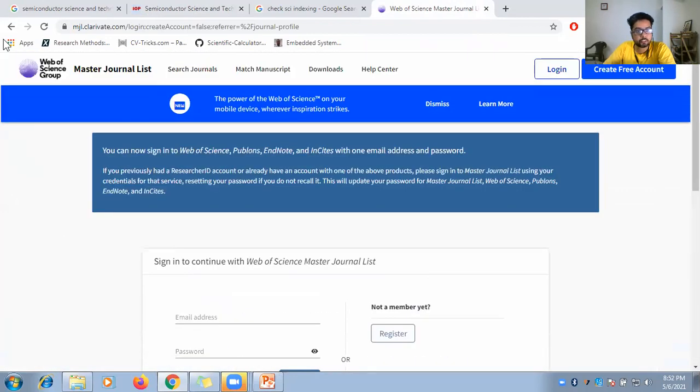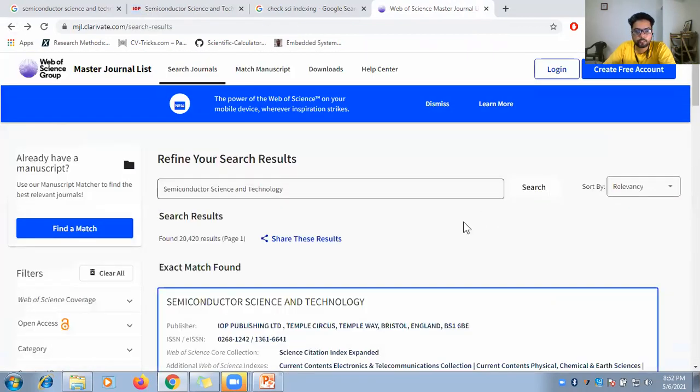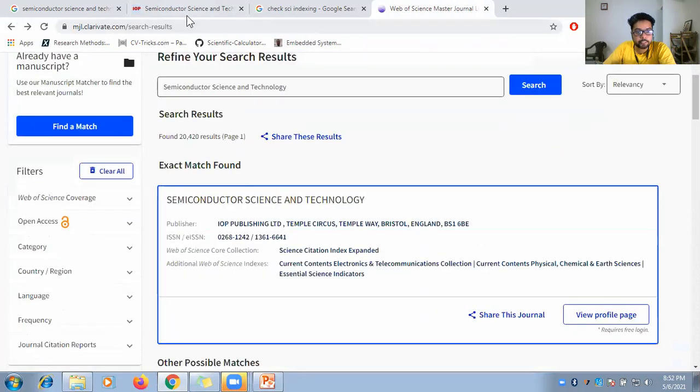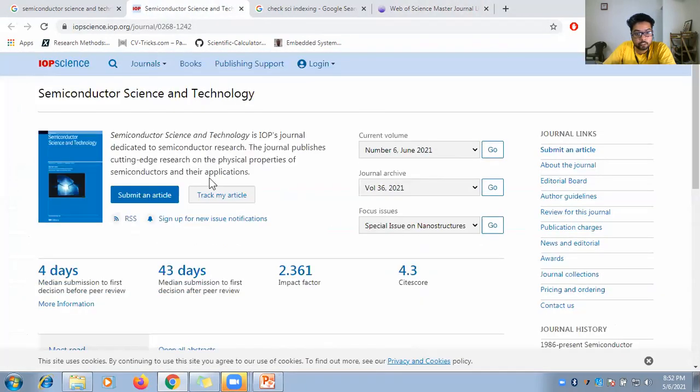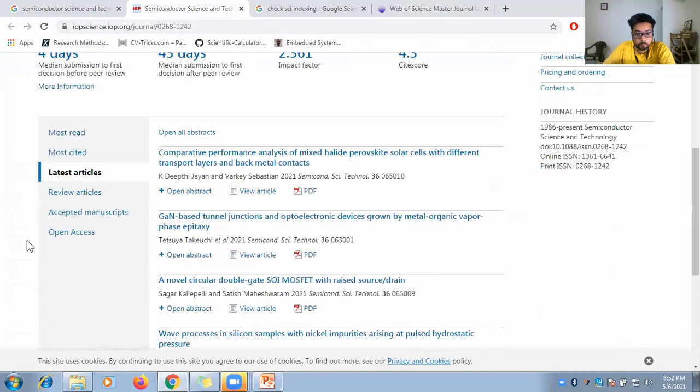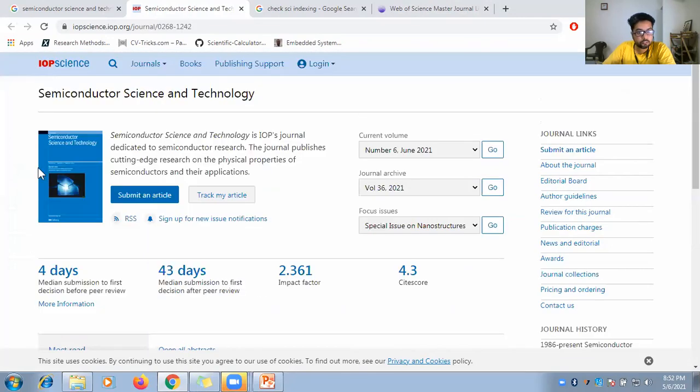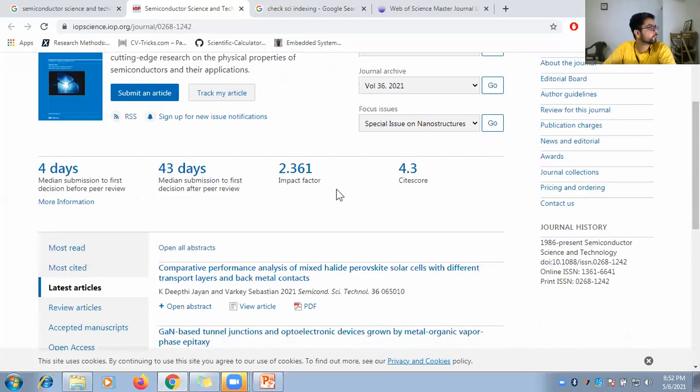So this is an authentic journal as it is there on the website of SCI also. Okay, so I have to just sign in. So you can just check it from there. So now we need to check the ISSN number. Is it the same or not? Where is the ISSN number of this journal? Mm, I don't think we need to go into that much depth, but this journal is fine if you want to go for this.